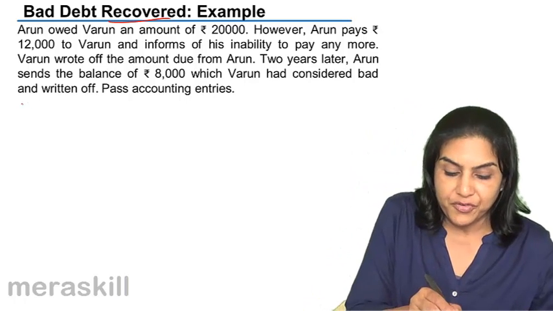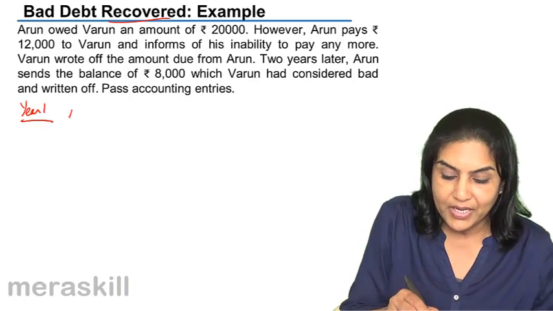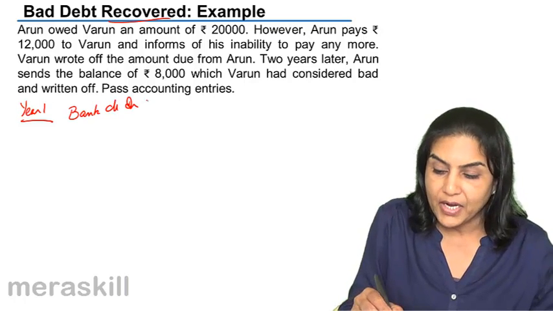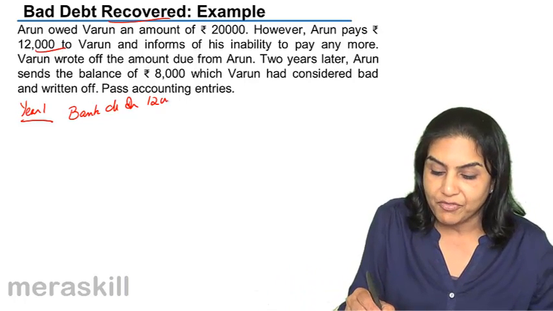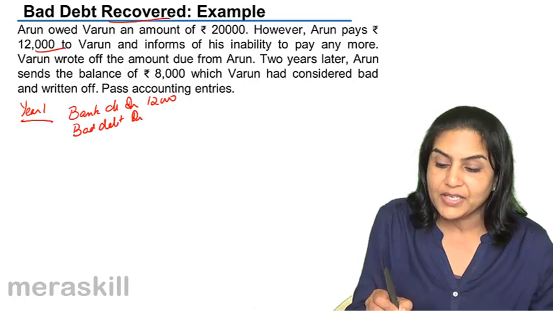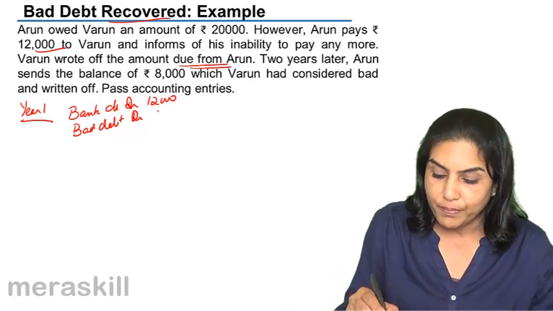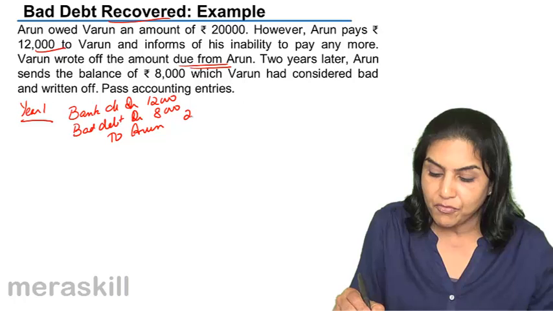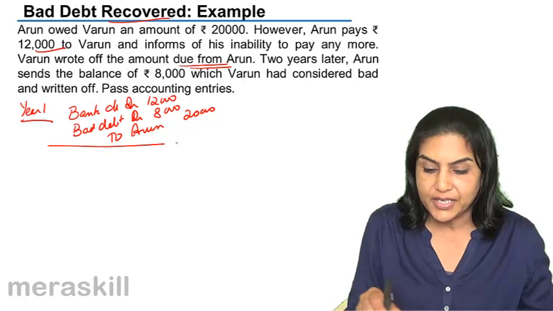Like before, in the first case, maybe year 1 if we consider, when money is received, it is the same thing as we discussed before. Bank account we have received, how much we have received, 12,000. But the remaining amount of 8,000 was written off as bad debt, inability to pay, and wrote off the amount due from Arun. So bad debts was 8,000 and we are preparing in the books of Varun. This is in year 1.